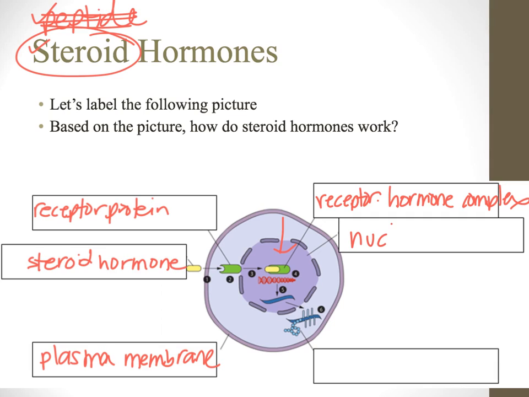Once it's inside the nucleus, and it gets there by passing through a nuclear pore, this receptor complex is going to bind to this DNA and promote the transcription, so this must be mRNA here, and translation of that gene, which is eventually going to end up with a polypeptide. It's this polypeptide that's going to cause whatever change we wanted the steroid hormone to cause in the first place. All this did was bind with this receptor to promote the transcription and translation process to produce that polypeptide.